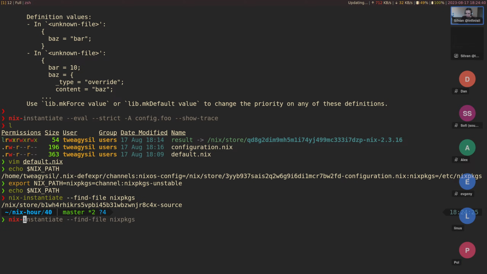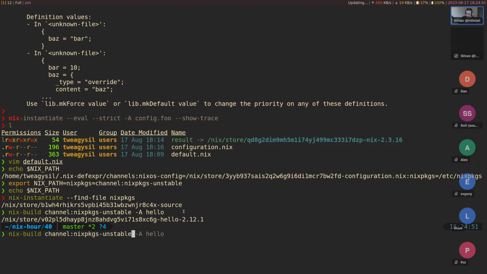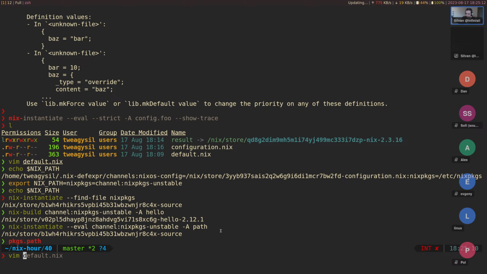Let's see. We can also do this on the command line actually. So for example, we can do nix build channel nix packages unstable. Yeah, and then hello, for example. Yeah, but this seems to be working fine. Let's just make sure that the path is the same. I'm going to evaluate -a path, and that is indeed so. Packages.path in nix packages points to the path of that nix packages. So yeah, that seems to be working fine. So we have that now.